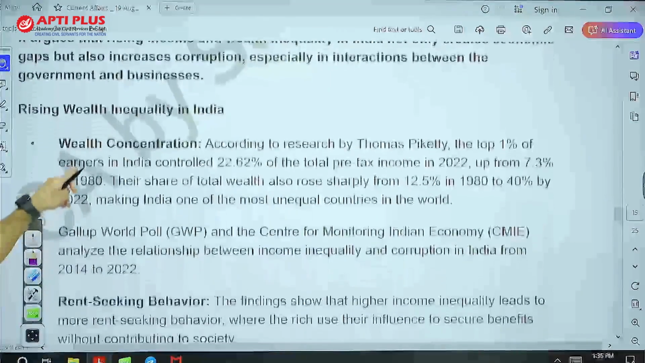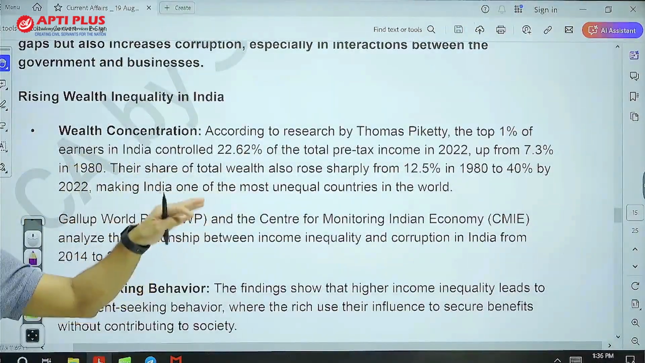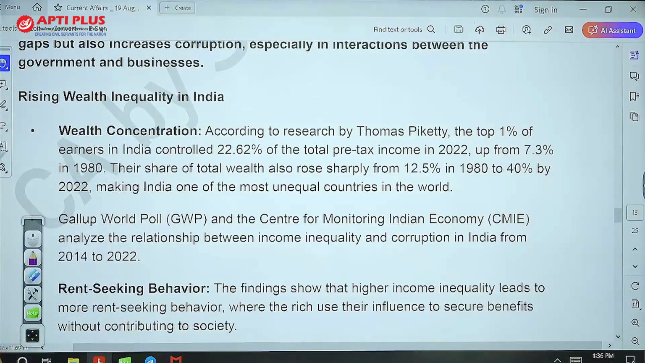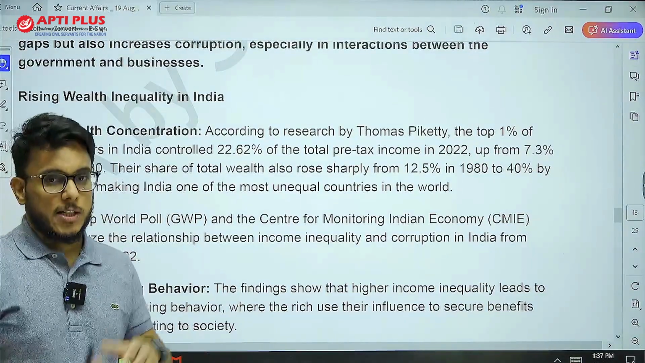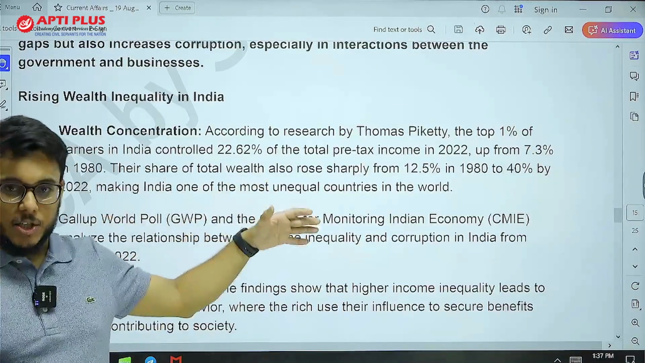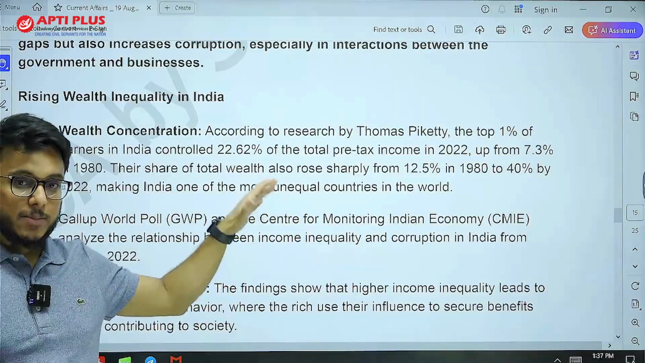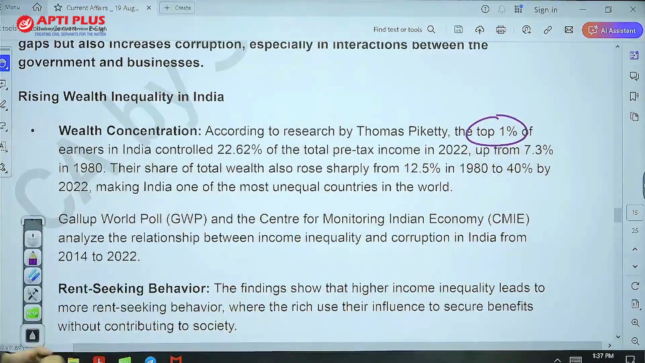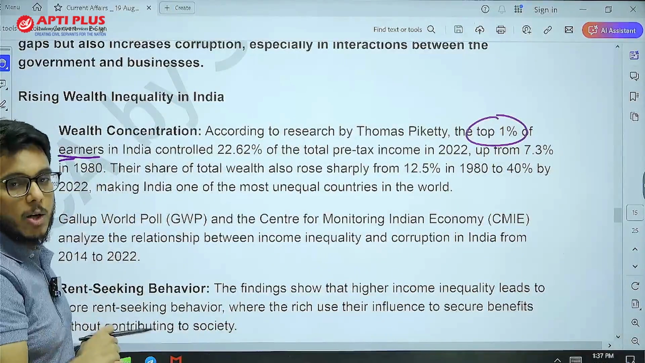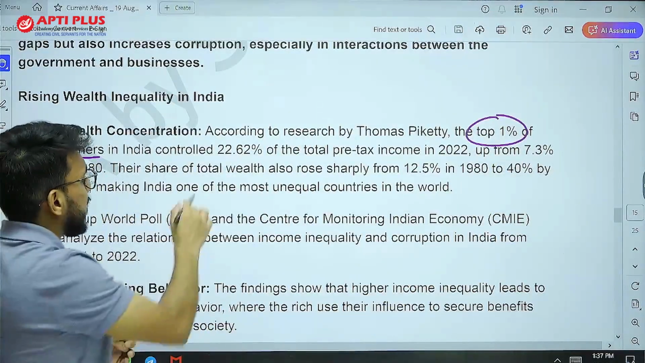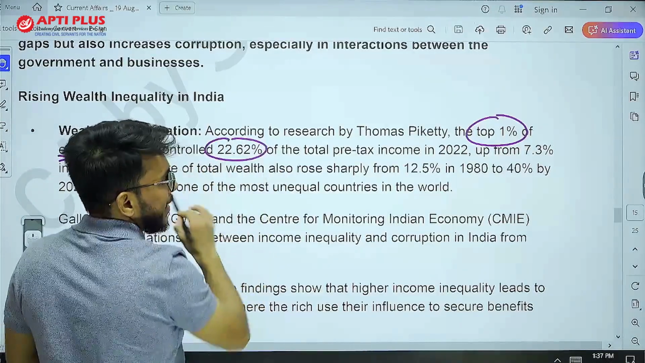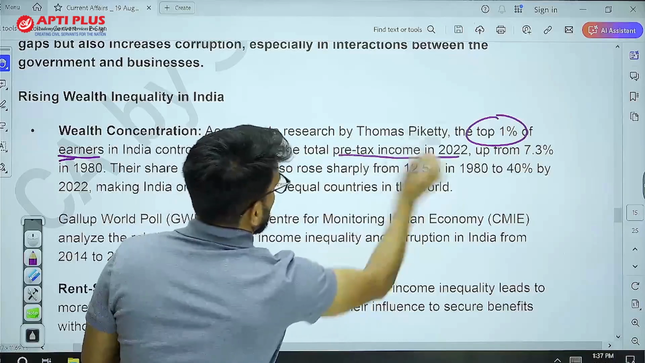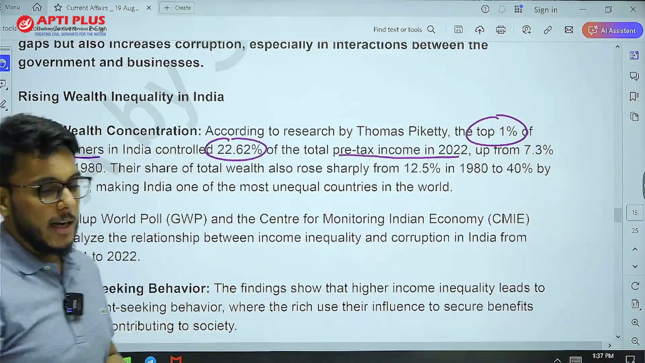Now, when we talk about India, there is a lot of wealth concentration that has happened in the last few years. Thomas Piketty, a French economist, gives some data with respect to wealth concentration and says the top 1% income earners in India control 22.6% of pre-tax income. Now this is in 2022.